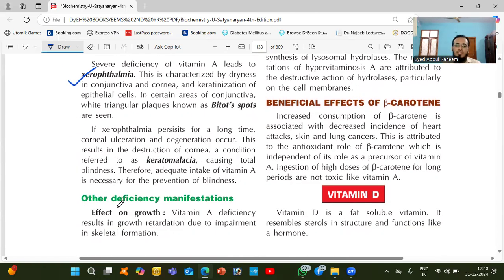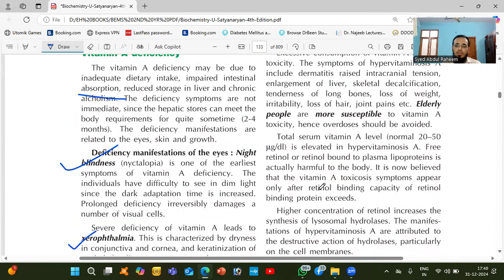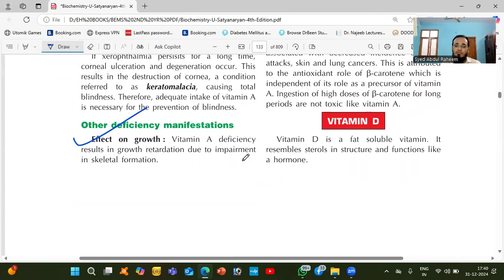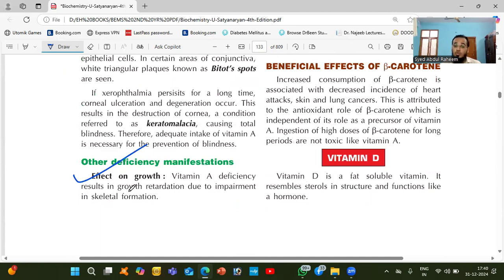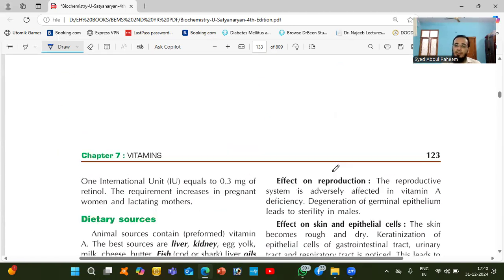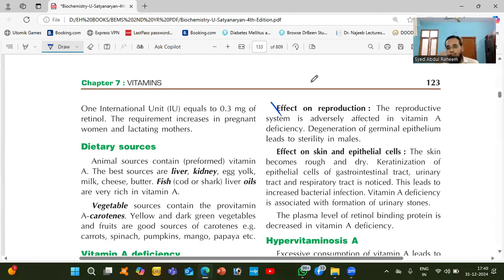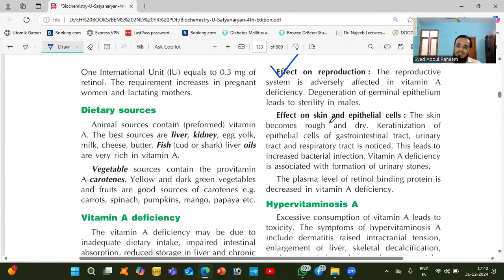Other deficiency effects: effect on growth. I already told you about growth retardation due to impairment in skeletal formation. Reproduction does not happen properly. Effect on skin and epithelial cells: the skin cells will become rough and dry, and keratinization of epithelium of the gastrointestinal tract, urinary tract, and respiratory tract is noticed.